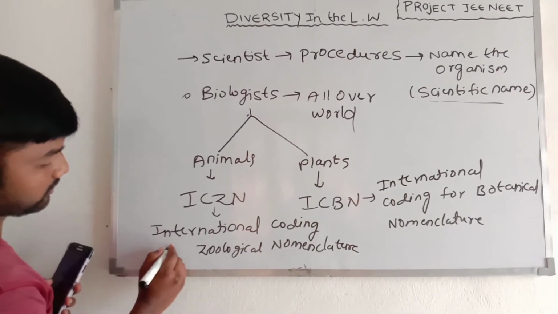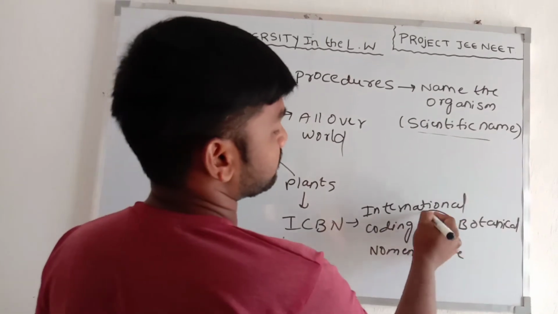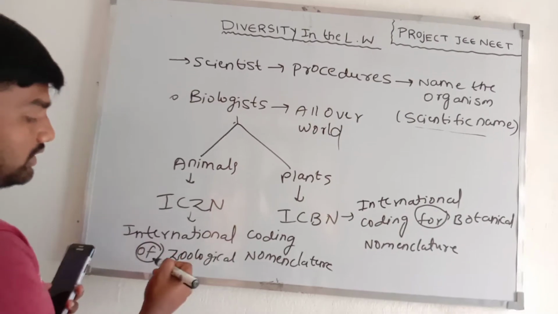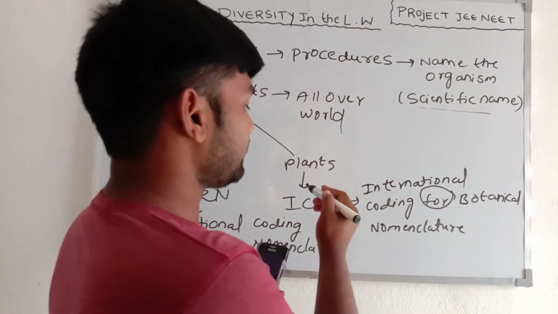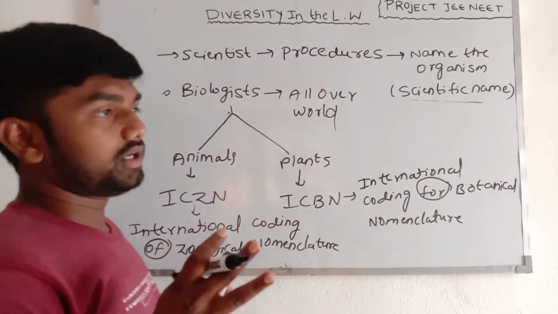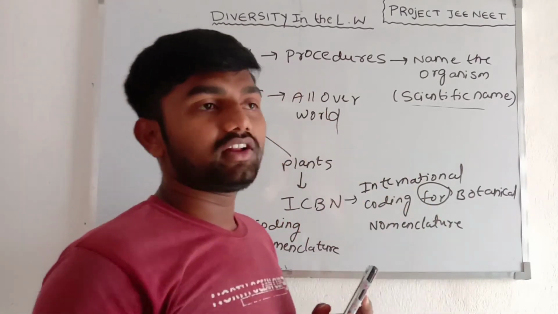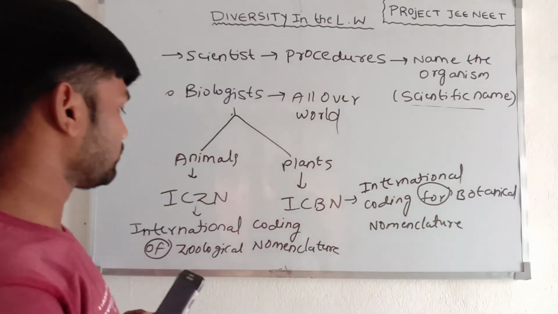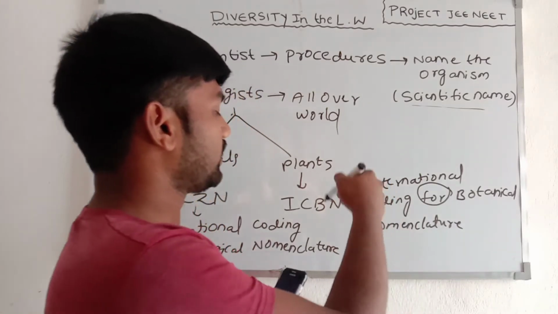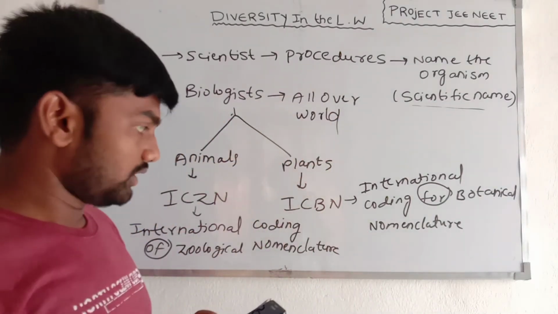This is the difference. The animals' scientific names given by biologists fall under ICZN, and the plants fall under ICBN.